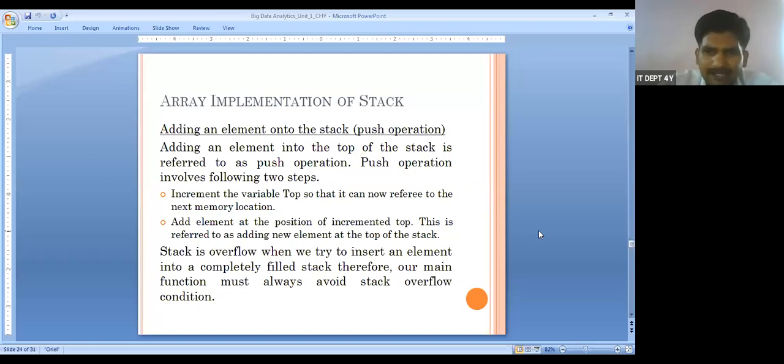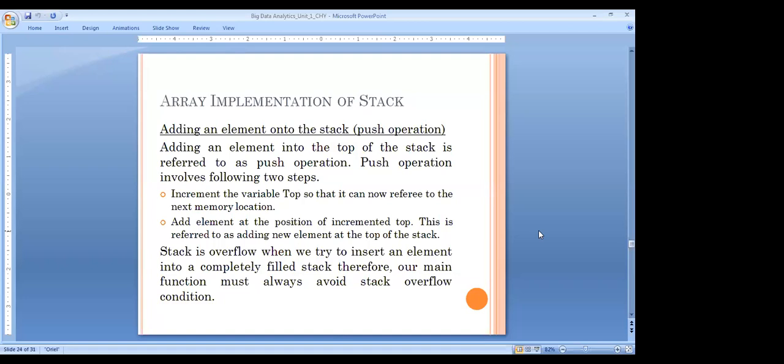Because, similar to how array index starts from 0 to n-1, the same way here also. When the top is -1, the stack is empty. When it is 0, the first element is going to be inserted. Same way here, the top position starts from 0 to n-1. So when 0 is included, then in total we can say there are n values. If there are n values, what is the top? n-1. Total number of values in the stack, we can say is n.